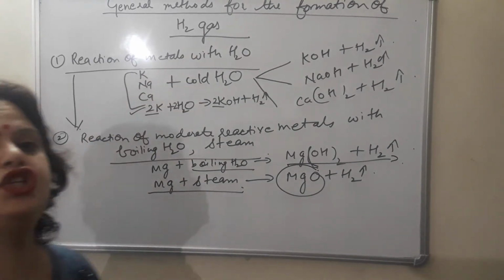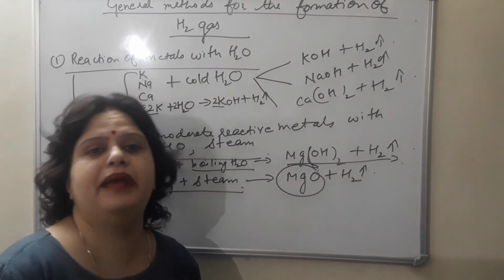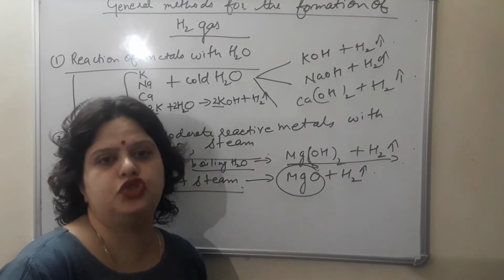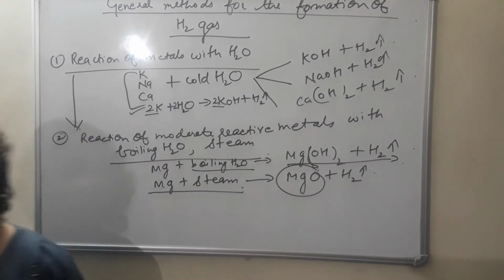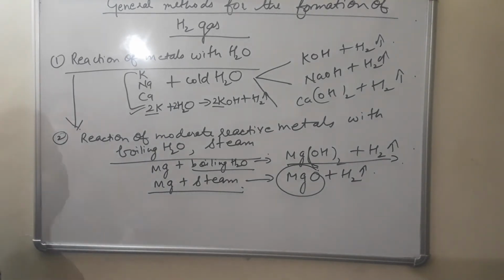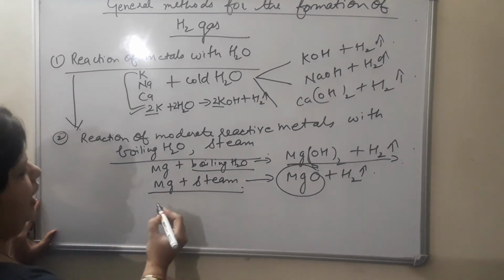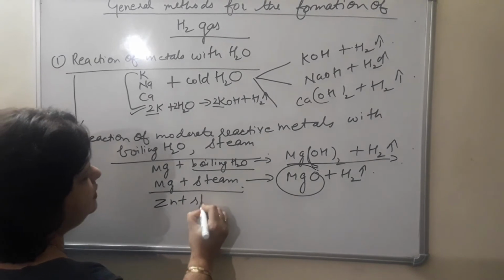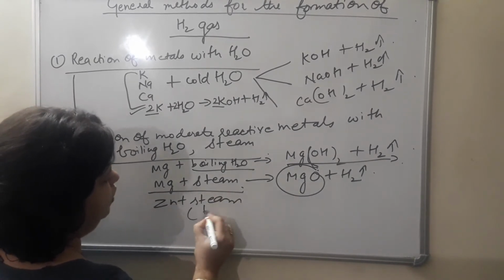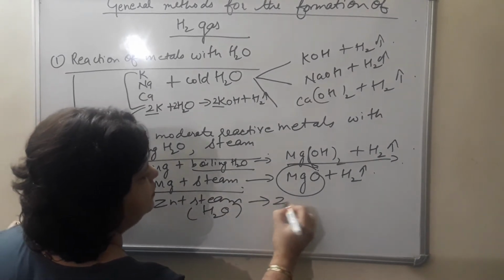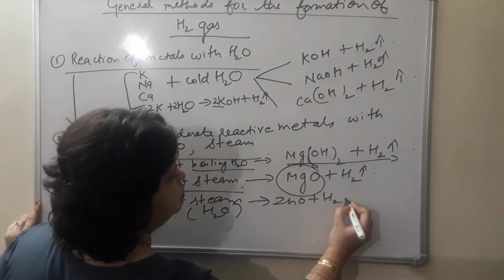All these reactions come under the general method for the preparation of hydrogen gas. In the same manner, other moderately reactive or less reactive metals, we can take more examples, like zinc. Zinc plus steam, in bracket you can write water, gives ZnO plus H2.